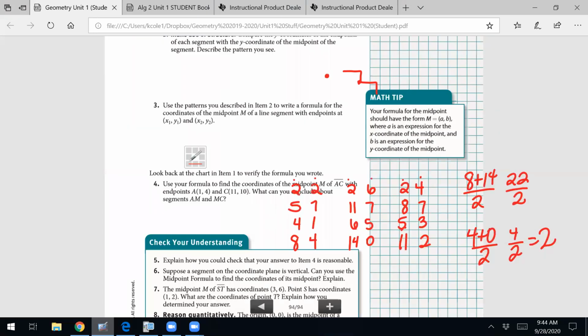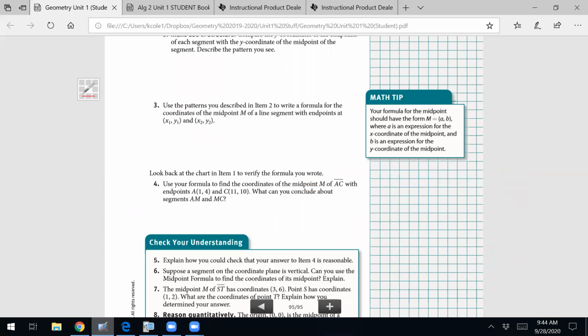All right, so if we look at number 3, it says use the patterns you described in item 2 to write the formula for the coordinates of the midpoint M of a line segment with endpoints (x1, y1), (x2, y2). Okay, so when we were finding these, we were taking the x's, no matter what numbers they were, and what were we doing with those x's? Adding them together and then doing what? So that's how you're going to find the x.